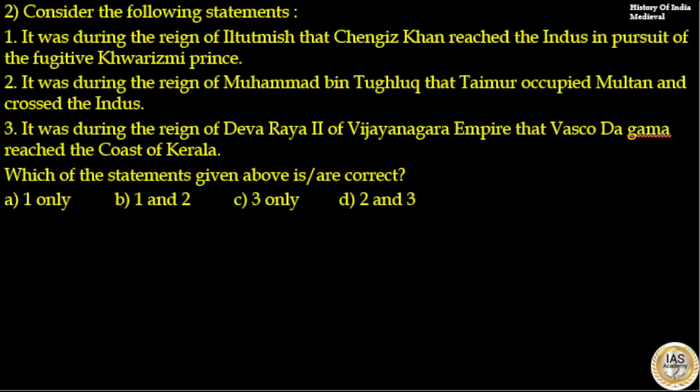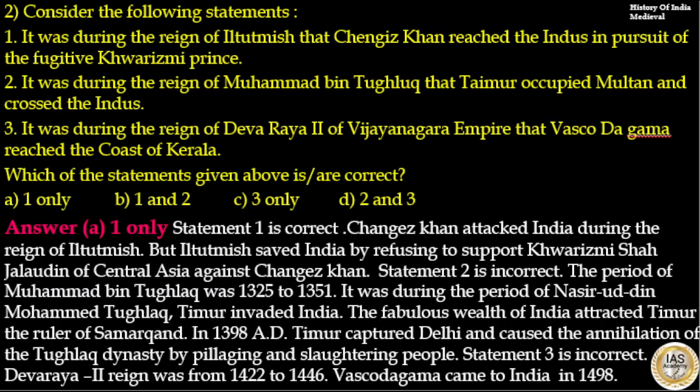Consider the following statements. It was during the reign of Iltutmish that Genghis Khan reached the Indus in pursuit of the fugitive Khwarizmi prince. That is correct. It was during the reign of Muhammad bin Tughlaq that Timur occupied Multan and crossed the Indus. That is incorrect. It was during the reign of Devaraya II of the Vijayanagara Empire that Vasco da Gama reached the coast of Kerala. That is also incorrect. Which of the statements given above is or are correct? Here the answer to this question is option A. Statement 1 only is correct.